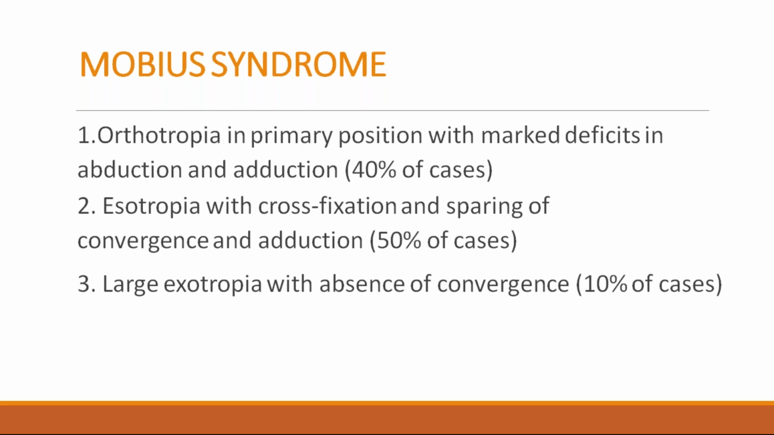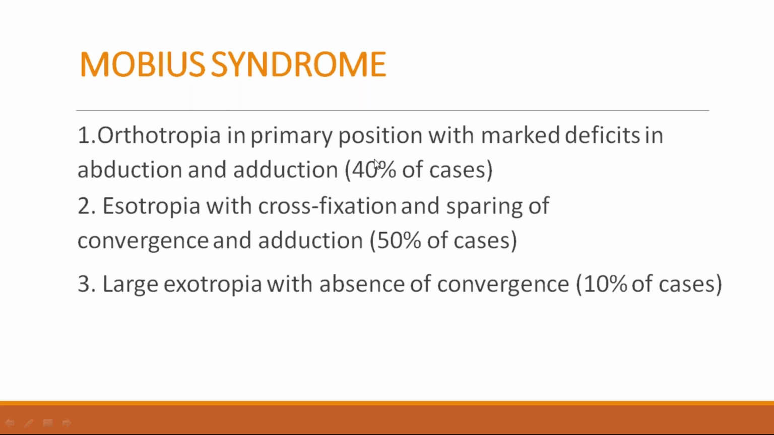Mobius syndrome means orthotropia in primary position with marked deficits in abduction and adduction in 40% of the cases. Esotropia with cross fixation and sparing of convergence and adduction. Large exotropia with absence of convergence in 10% of the cases.